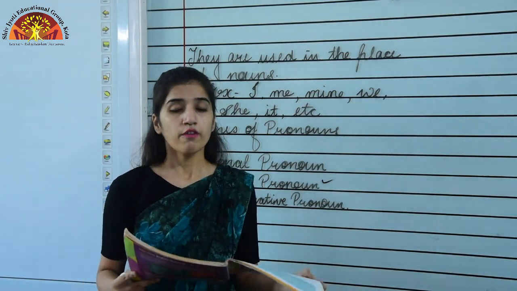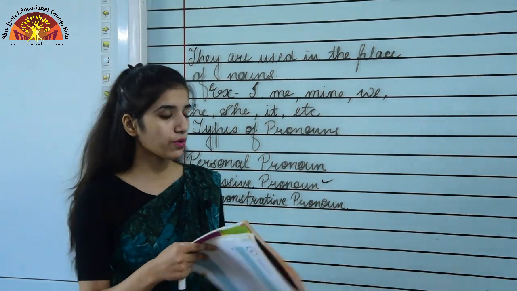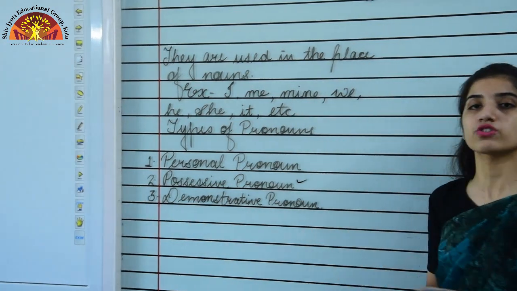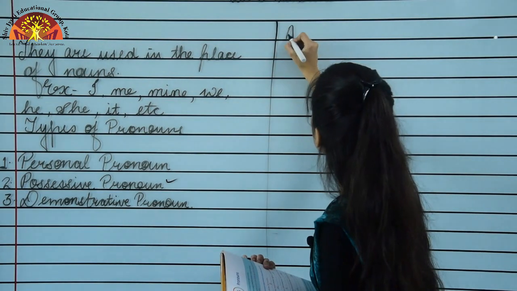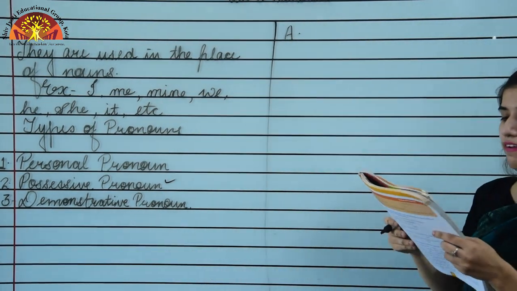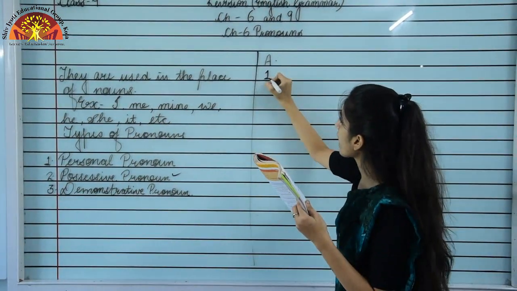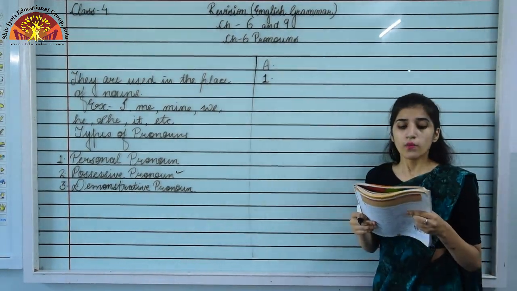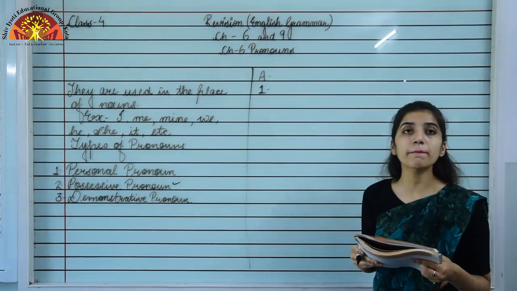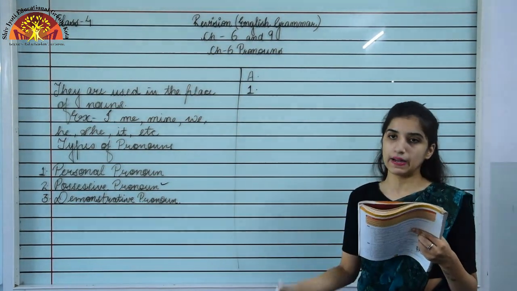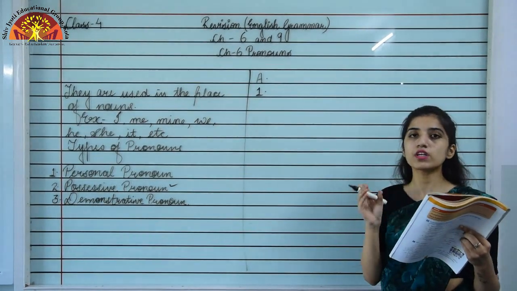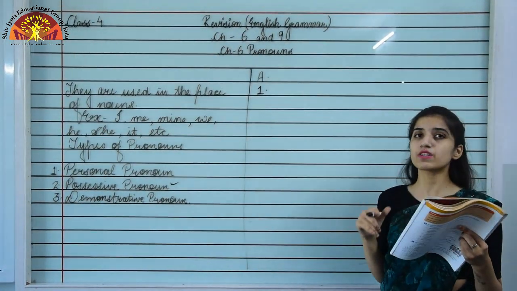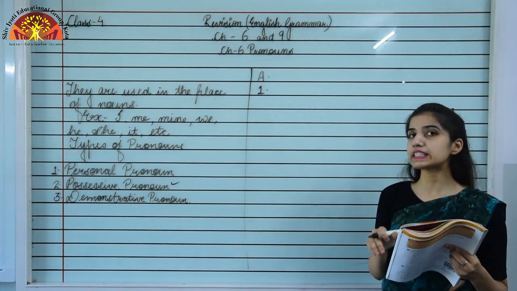So now we are going to do the exercises of this chapter. You can open your books once again to page number 16, exercise number A. We have to start the first one. What you have to do is rewrite the sentences using pronouns in place of the words in red. Here we are given some words which are written in red. We have to replace them with a pronoun and rewrite the sentence.